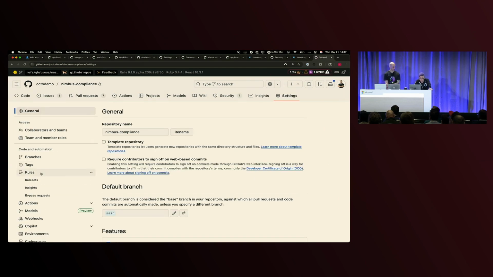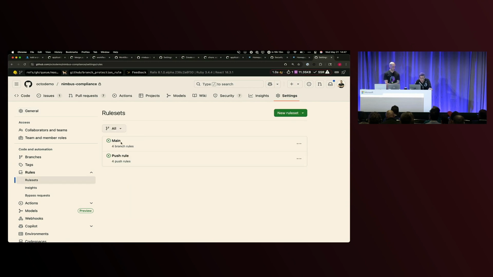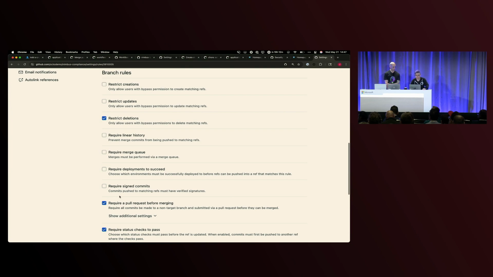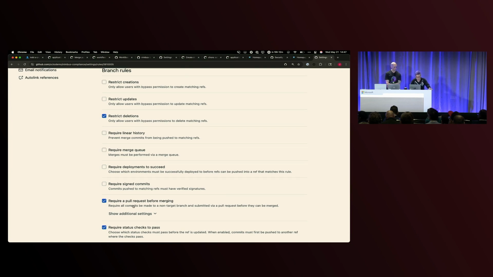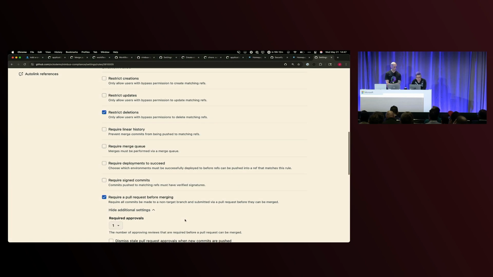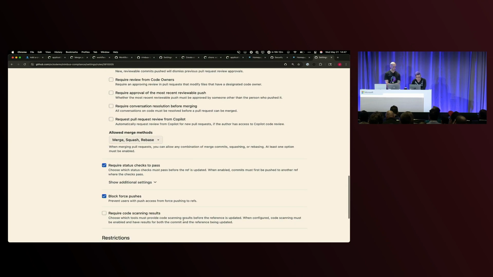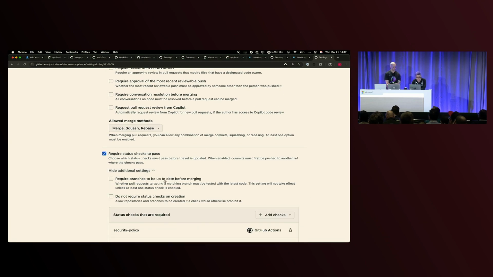Let's go into rules and rule sets, and we'll take a look at main. This is a real repo that obviously you saw has these requirements, but not only does it have what Ben showed as far as requiring approval before merging, but we're also requiring status checks to pass.